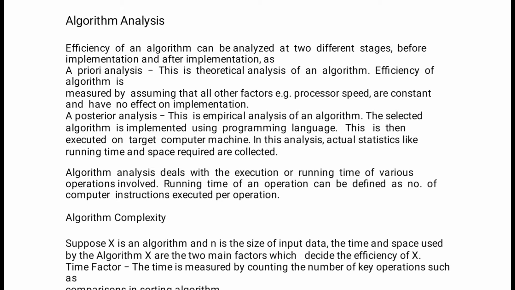We simply call them prior and post. Prior analysis is a theoretical analysis of an algorithm. Efficiency is measured by assuming that all other factors, like processor speed, are constant.